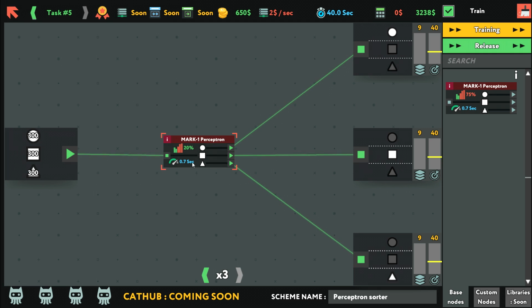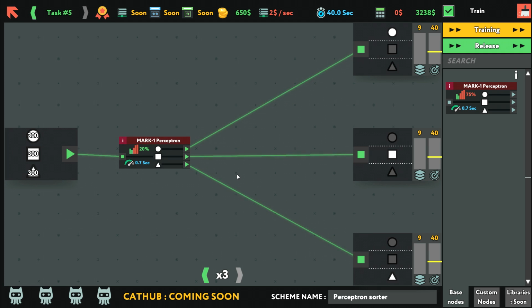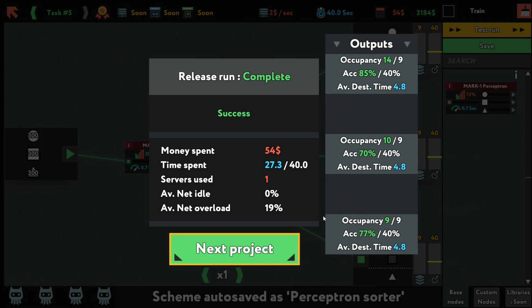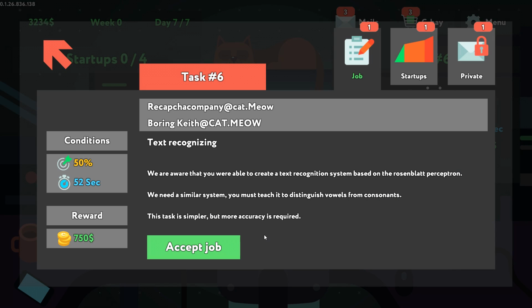Huh. I wonder, what is up with that accuracy? I wish I could look at it, like inspect it in some way that explains what these elements mean. I don't know, let's release it. It apparently worked. What was that check mark? Oh well. I don't know what that percentage means. Hey, we did way better the second time, because luck.